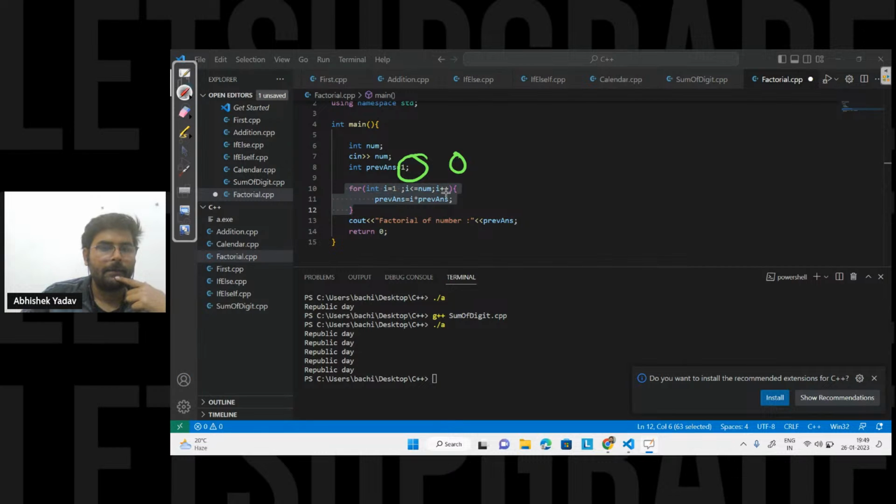It is clear, right? So the question is, here I have initialized the previous answer with 1. Can I initialize the previous answer with 0? It will affect. How? How, Paul? How will it affect?